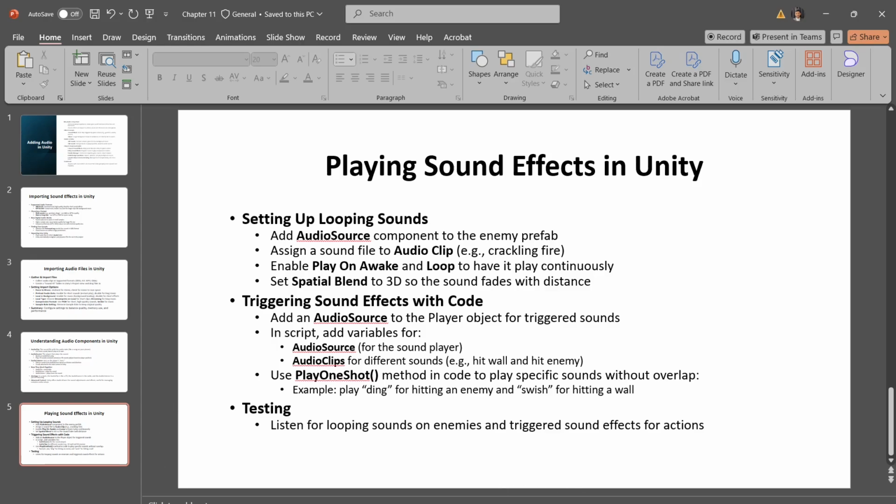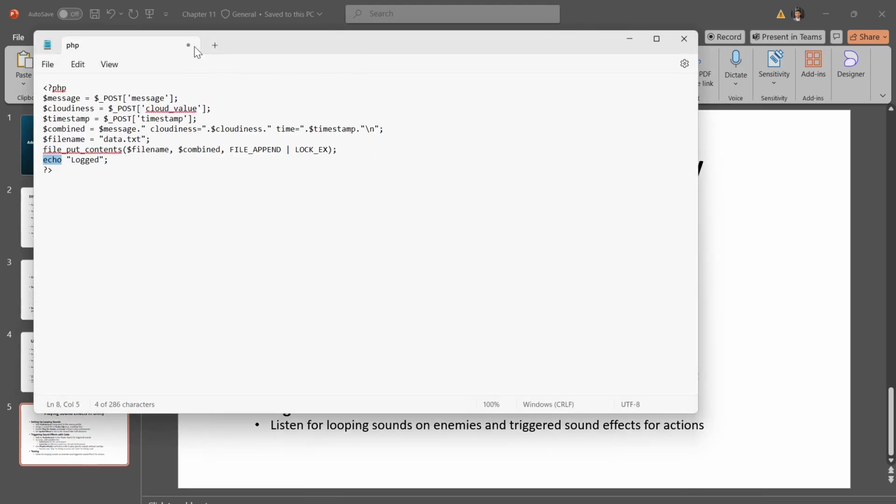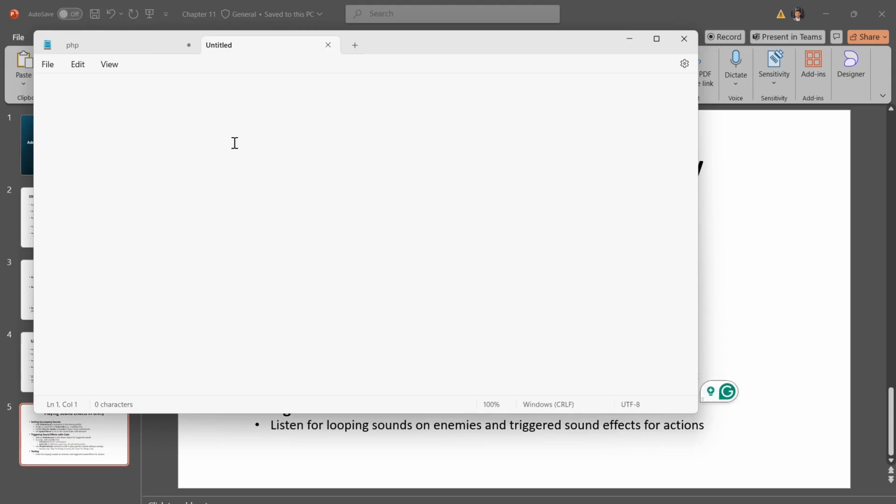We have a method called PlayOneShot. This method plays a specific sound clip once without interfering with any other sounds.